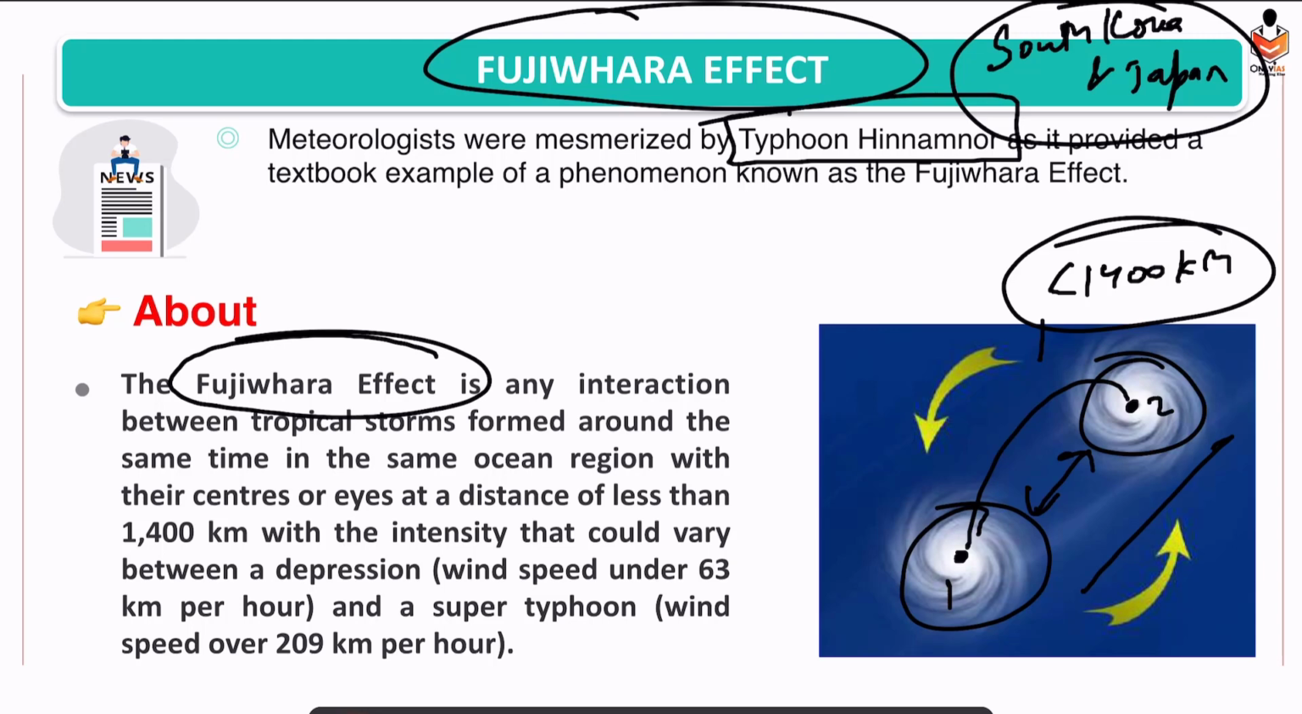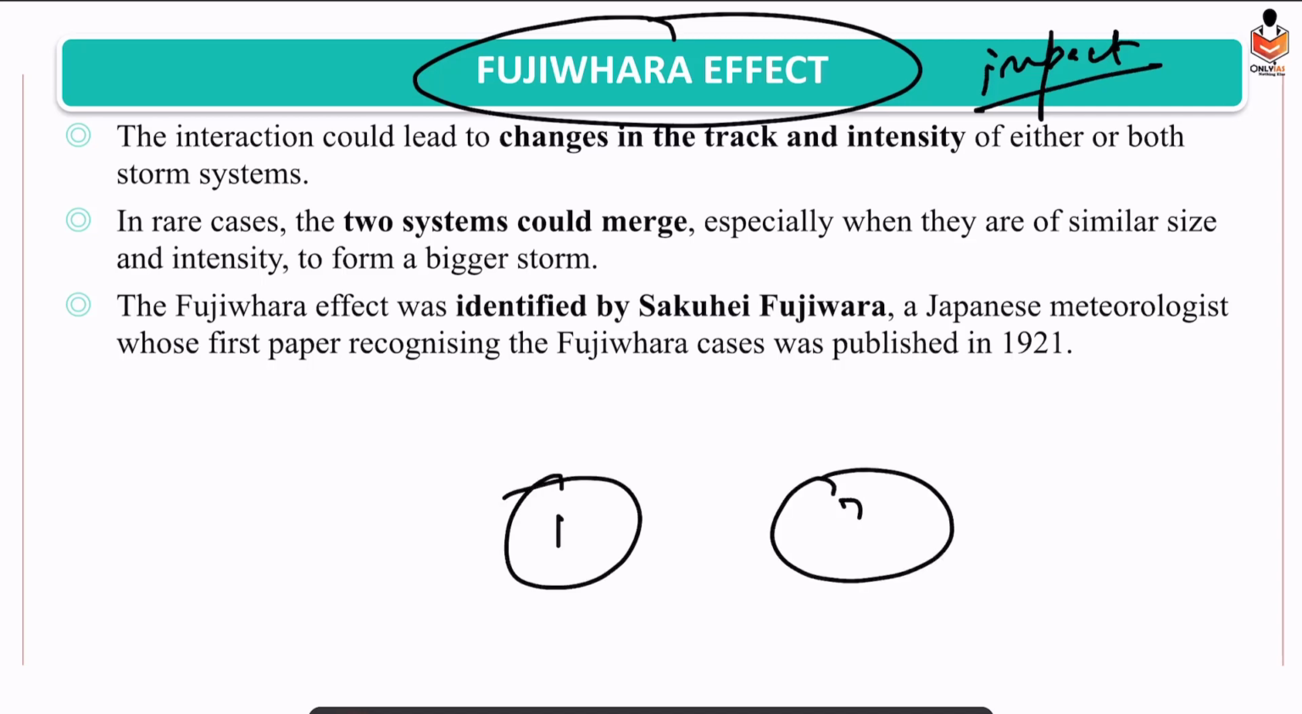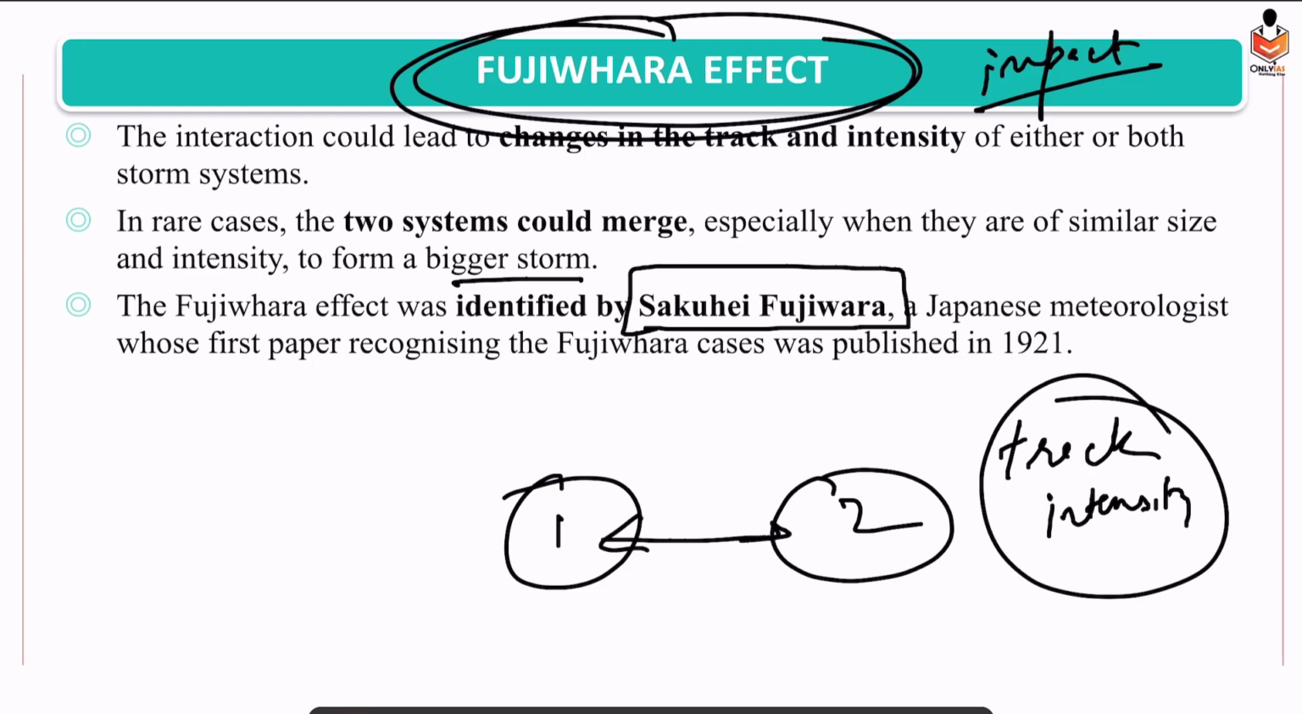So this is the interaction between tropical storms. Alright. Now what next question arises, what is the impact of the Fujiwhara effect? Now there are two tropical storms, tropical storm 1 and tropical storm 2. What can happen in either of the tropical storms or both of them? There might be changes in track or intensity of the tropical storm. Or these two tropical storms may merge and form one bigger storm. This Fujiwhara effect was identified by Japanese meteorologist Sakuhei Fujiwhara. So this is all you need to know about the Fujiwhara effect.